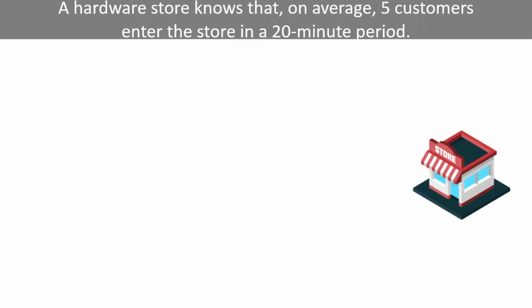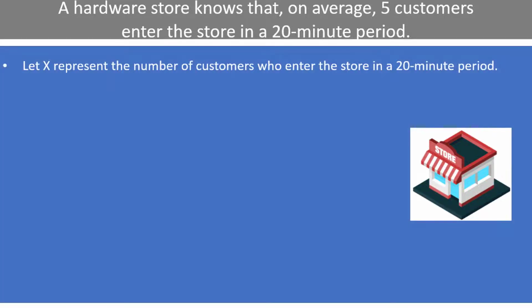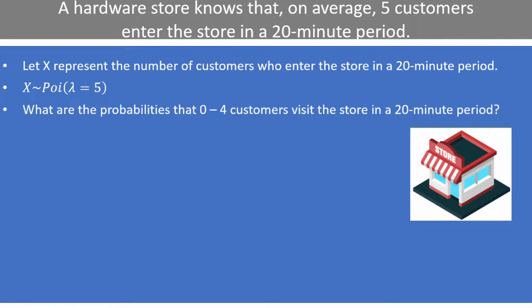A hardware store knows that, on average, 5 customers enter the store in a 20-minute period. Let x represent the number of customers who enter the store in a 20-minute period. X follows a Poisson distribution with lambda equals 5. Remember that the parameter lambda in the Poisson distribution is just the mean, which is why lambda is equal to 5. What are the individual probabilities that either 0, 1, 2, 3, or 4 customers visit the store in a 20-minute period?